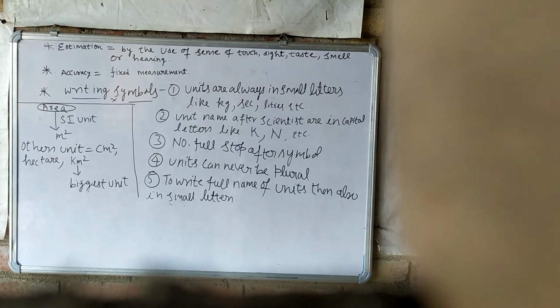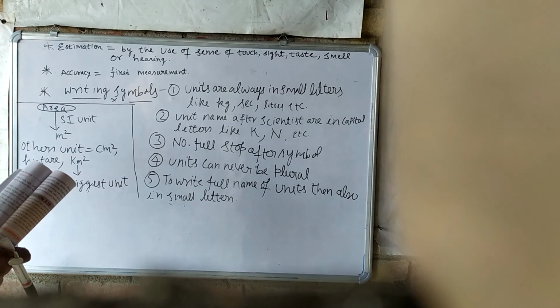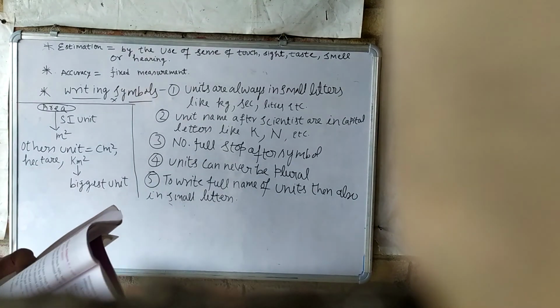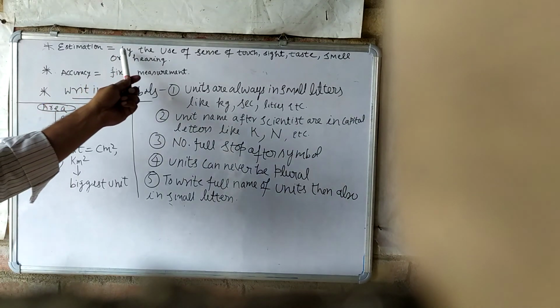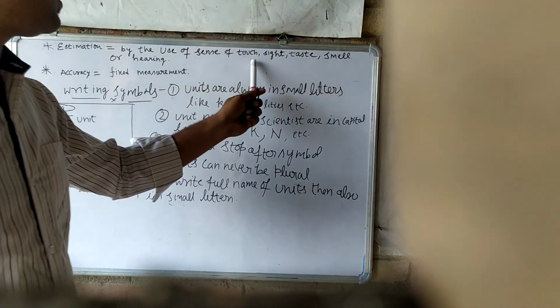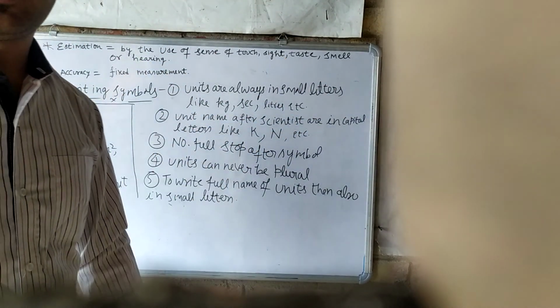See in your blackboard, it is written over there that estimation is the quick judgment about measurement of some particular quantity. How do we make estimations? By the use of senses of touch, sight, taste, smell or hearing.